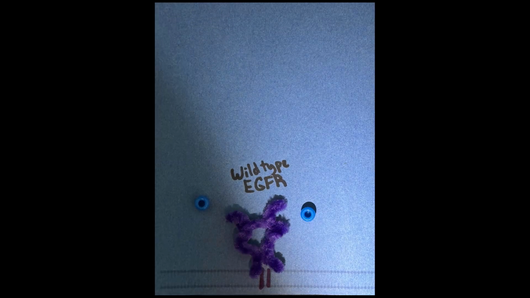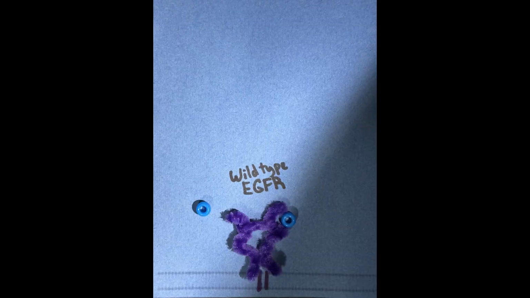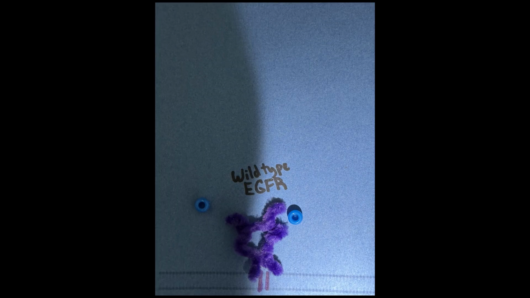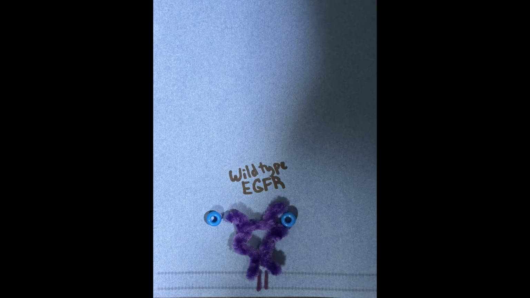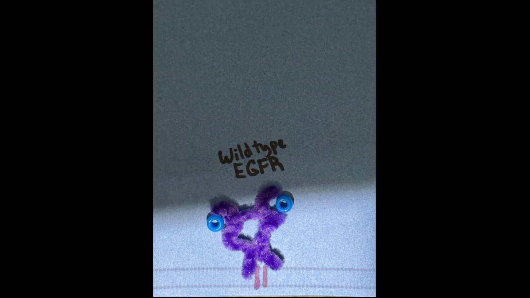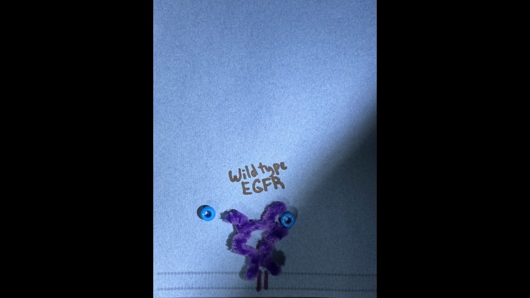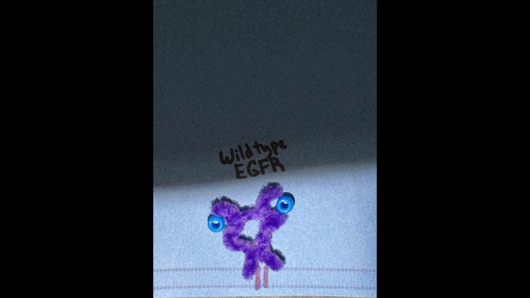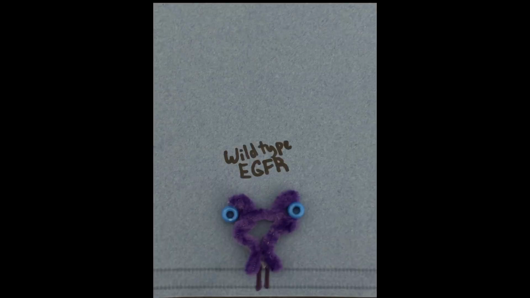A critical initiator of many cell signaling pathways is the epidermal growth factor, or EGF, a ligand produced primarily by epithelial cells. Under normal conditions, EGF binds to the epidermal growth factor receptor on the surface of target cells, triggering a controlled cascade that regulates cell division and survival. In healthy tissues, this ligand-receptor interaction is finely tuned. Cells produce EGF only when needed, and the receptors respond appropriately to maintain balance.